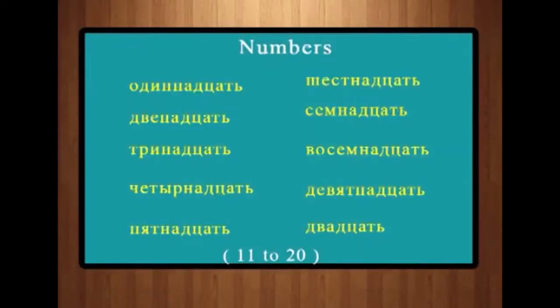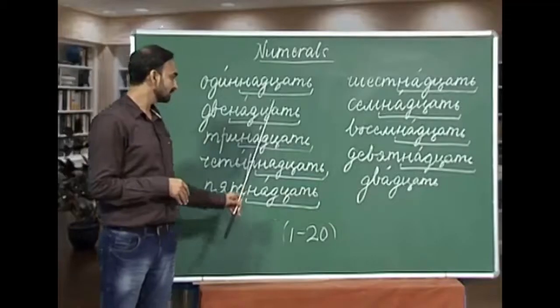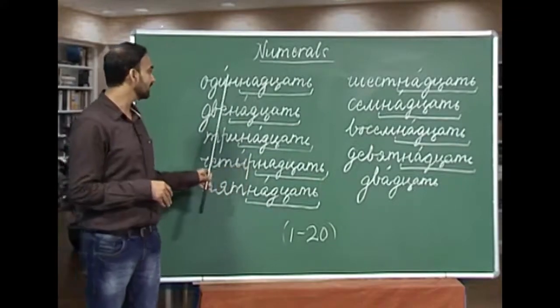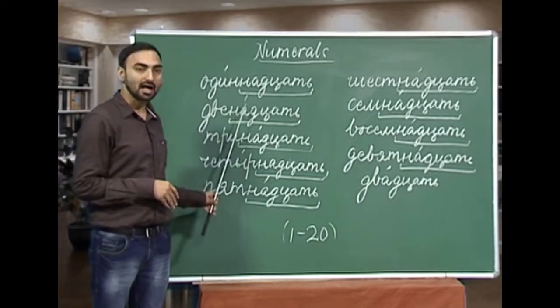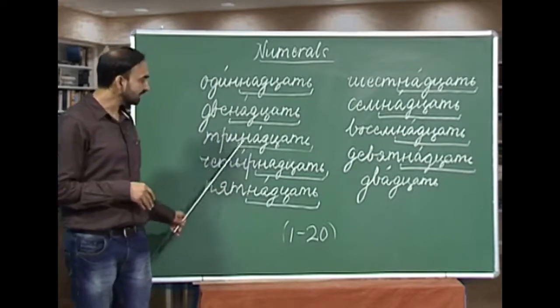Okay. How do we say 11 in Russian? It is called одиннадцать. Одиннадцать is 11. 12 is двенадцать. 13 is тринадцать. Please pay attention to the stress. Here stress is on E in Ajin, here the stress is on A in Natsach, and here again the stress is on A.